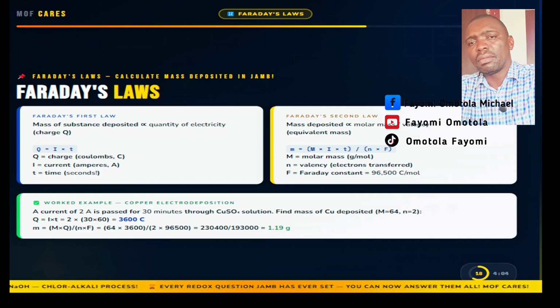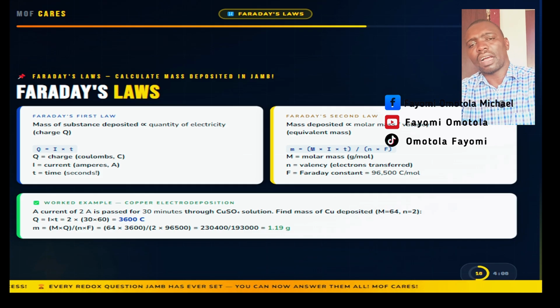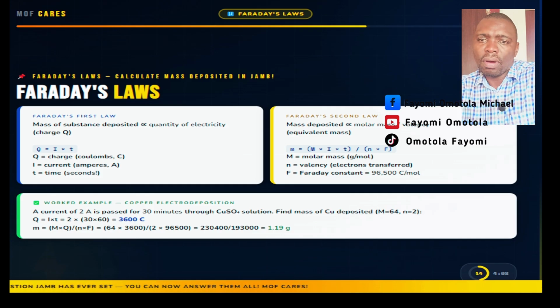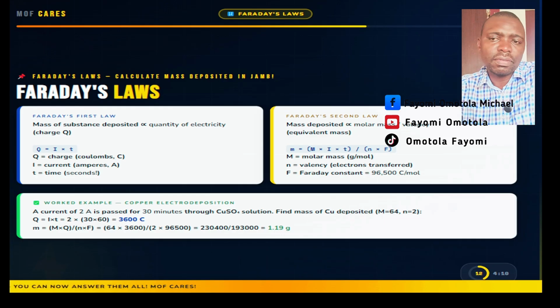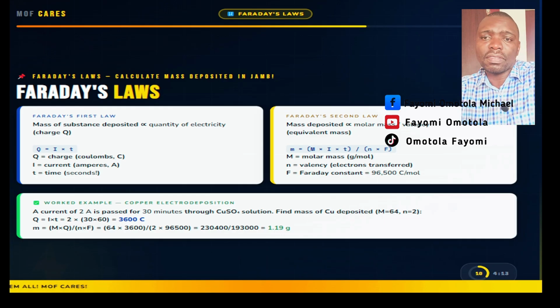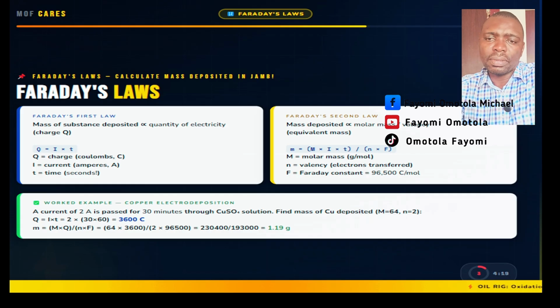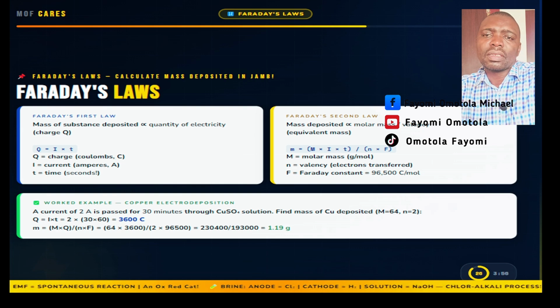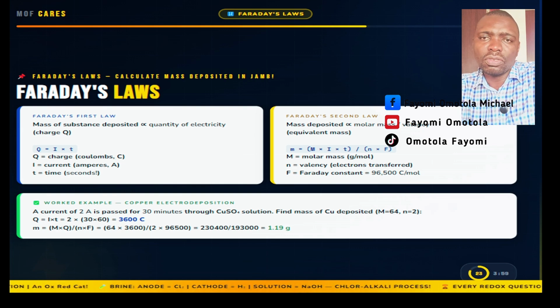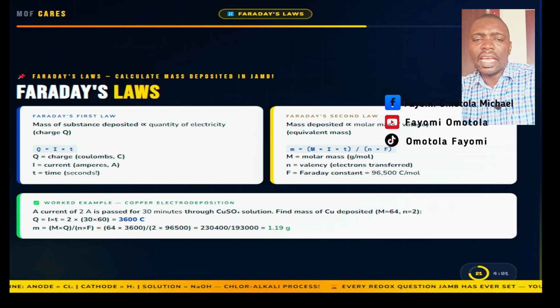M, that's capital M, is the molar mass, I is current, T is time in seconds, N is the number of electrons transferred, that's valency, and F is the Faraday constant, 96,500 coulomb per mole. Let us work the example: 2 amperes for 30 minutes through copper sulfate, molar mass of Cu equals 64, valency N equals 2.